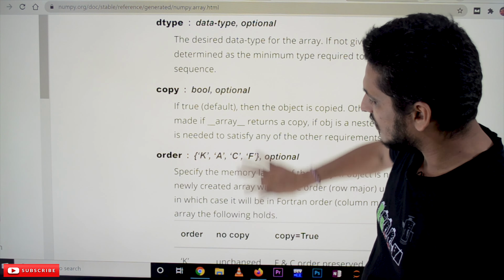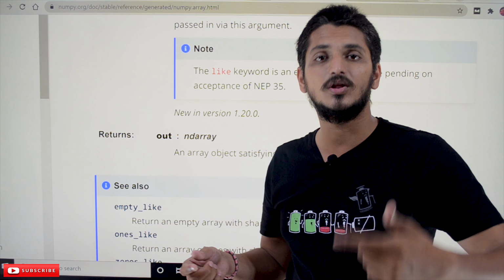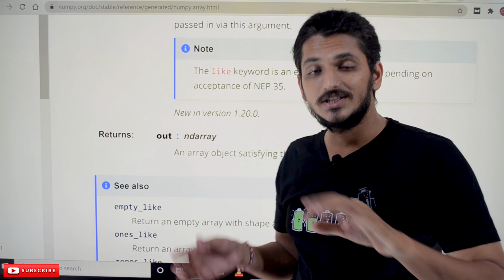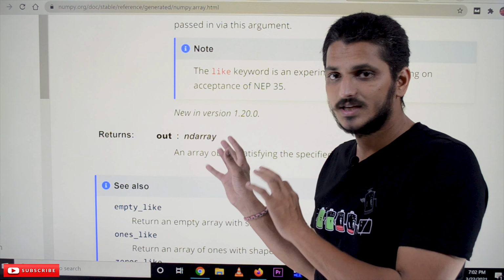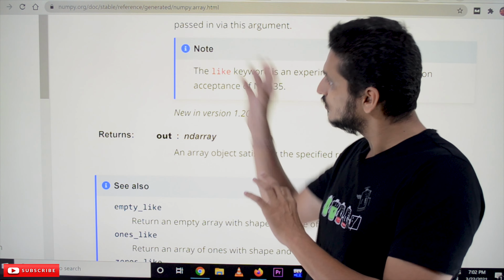It is returning an n-dimensional array object. Whenever we call the numpy.array class, it returns an n-dimensional array object. So whenever we get an n-dimensional array object, the methods present in the n-dimensional array can be used on that object. This is how we have to learn and understand the packages we are using. These basic concepts, what it is returning, which type of object it is returning,